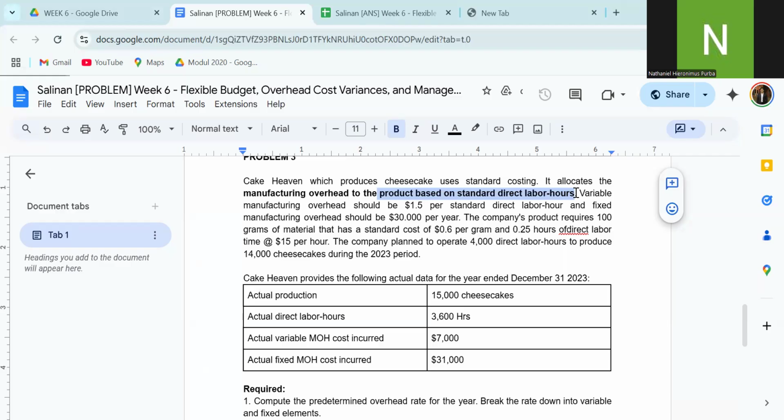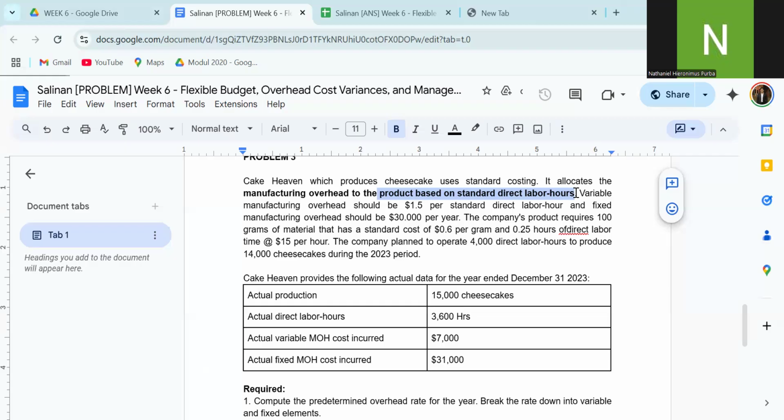The company's product requires 100 grams of material that has a standard cost of 0.6 per gram and 0.25 hour of direct labor time at $15 per hour. So the direct labor rate is 15,000 per hour. The company planned to operate 4,000 direct labor hours to produce 14,000 cheesecakes during the 2023 period. Cake Heaven provides the following actual data for the year ended December 31, 2023.